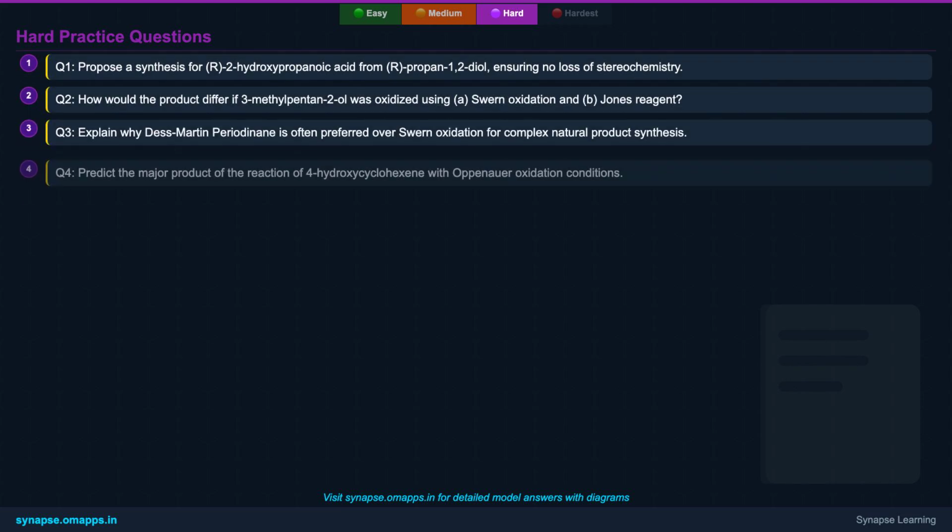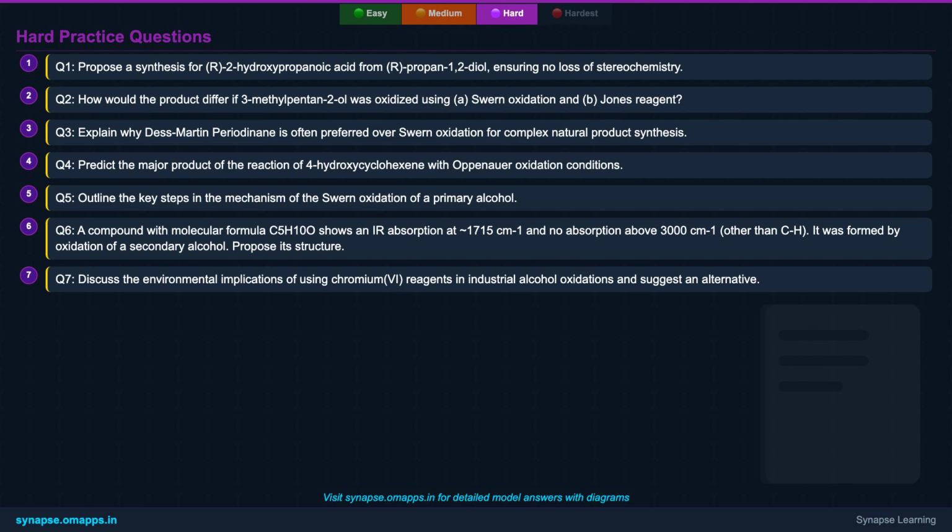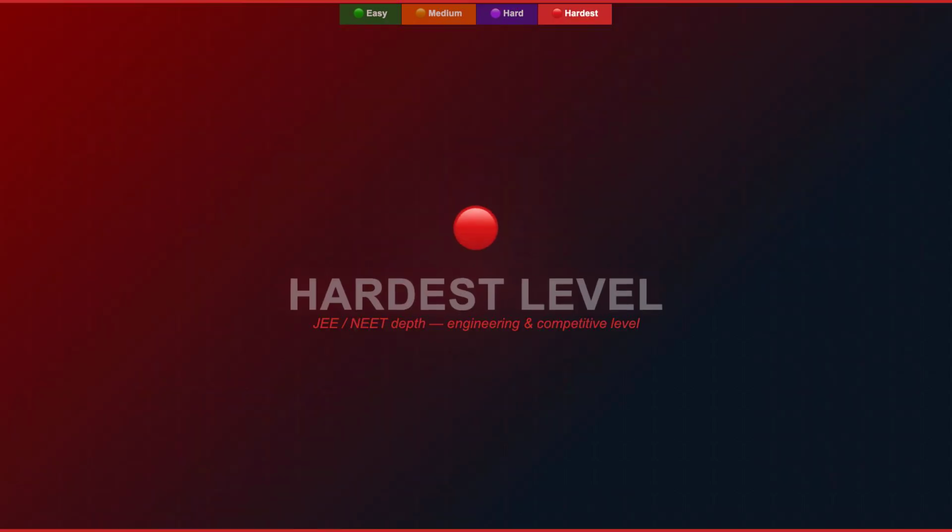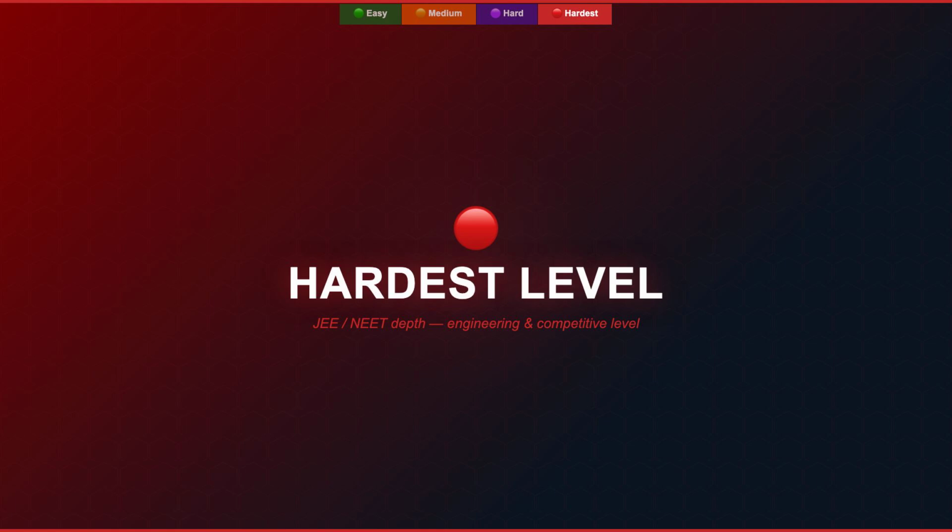Now, for the hard-level challenge. These 7 questions require not just recall, but also analytical thinking, mechanistic understanding, and the ability to apply your knowledge to solve synthetic problems. Consider aspects like stereochemistry, reagent choice for specific transformations, and environmental considerations. Take your time, draw out the intermediates, and think critically about each scenario. Alright, the ultimate challenge awaits. Prepare to master the competitive depth and engineering insights of alcohol oxidation.